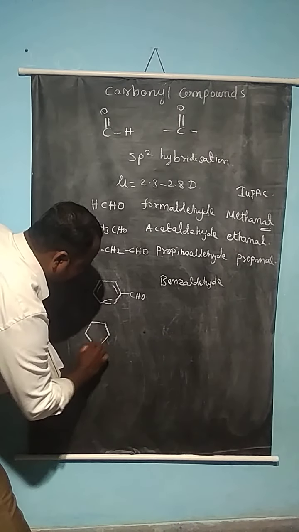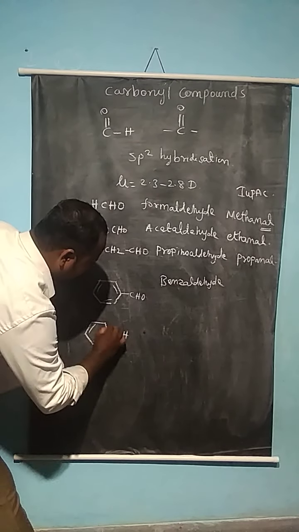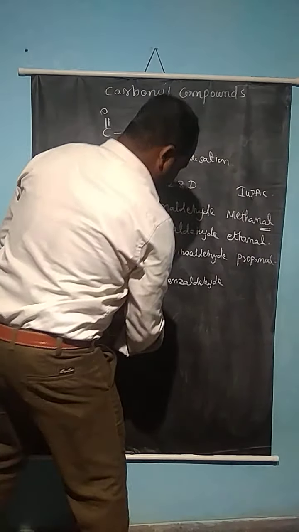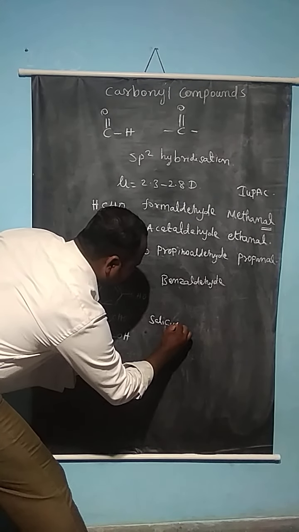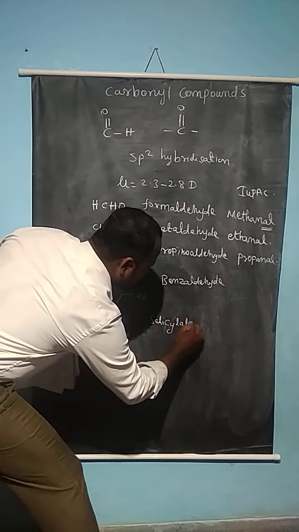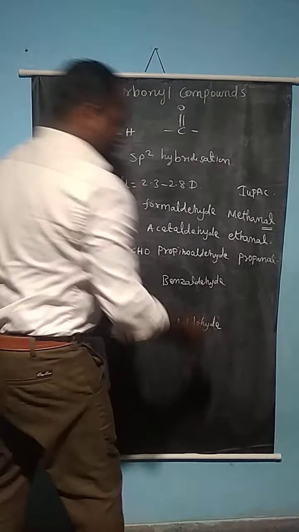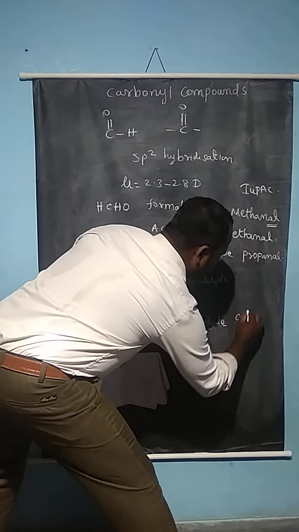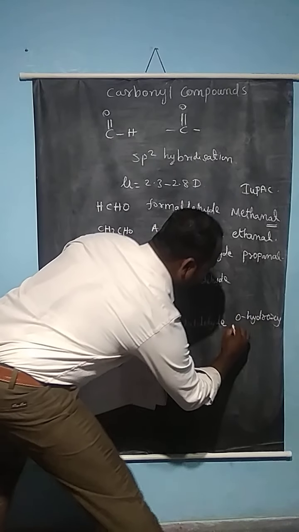If the compound is ortho-hydroxy benzaldehyde, the common name is salicylaldehyde, and the IUPAC name is ortho-hydroxy benzaldehyde.